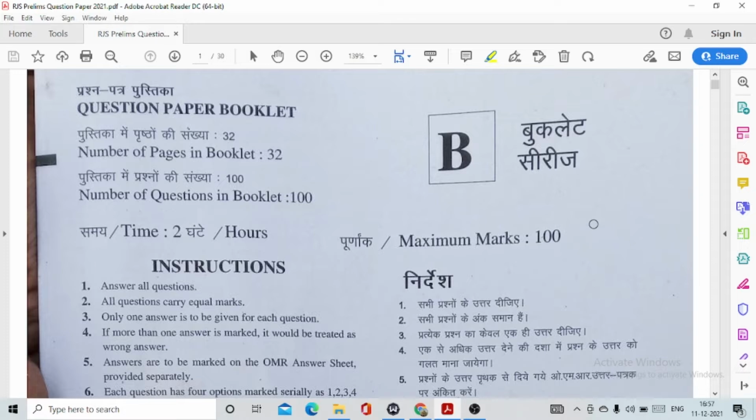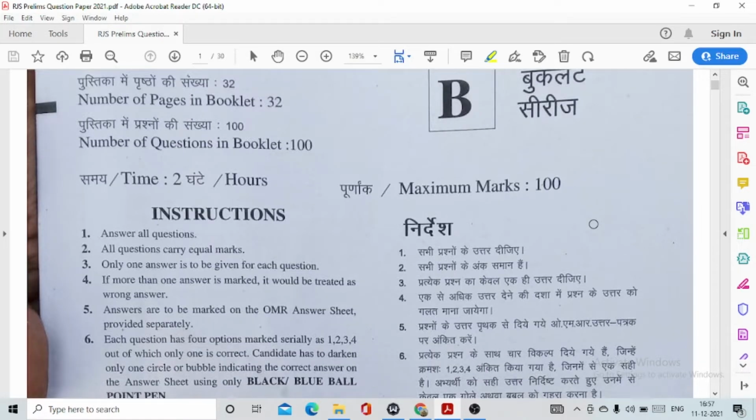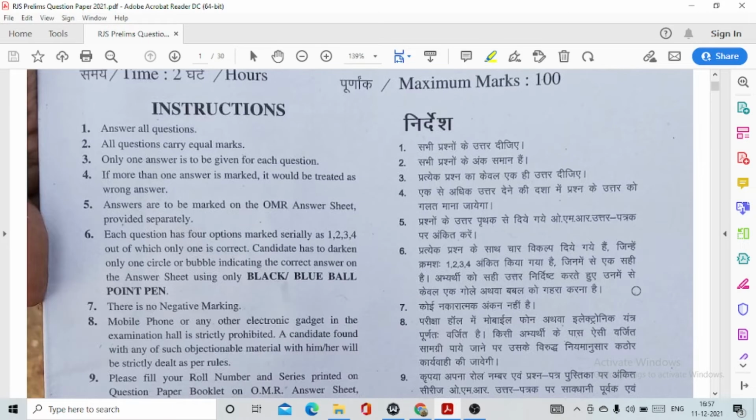First of all, there were a total of 100 questions and the total time allotted was 2 hours. The best part about this exam is there was no negative marking, and as you can see here, all questions carry equal marks.